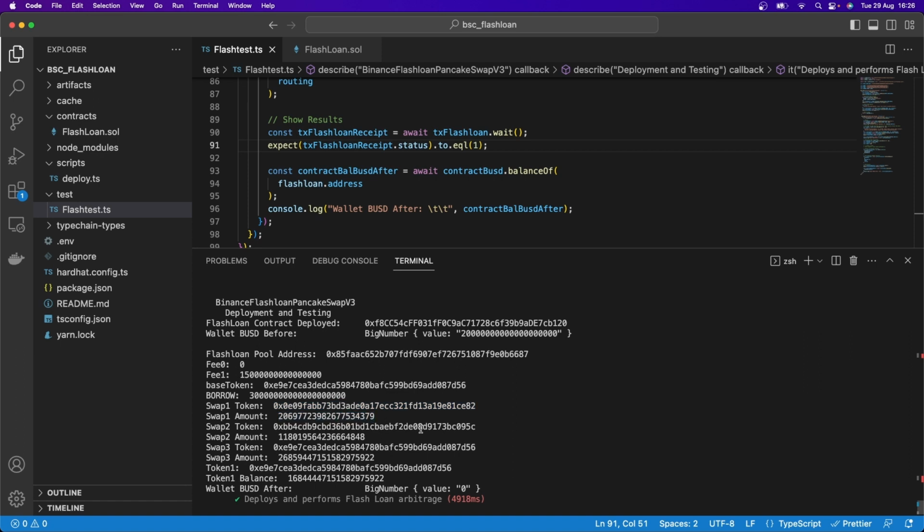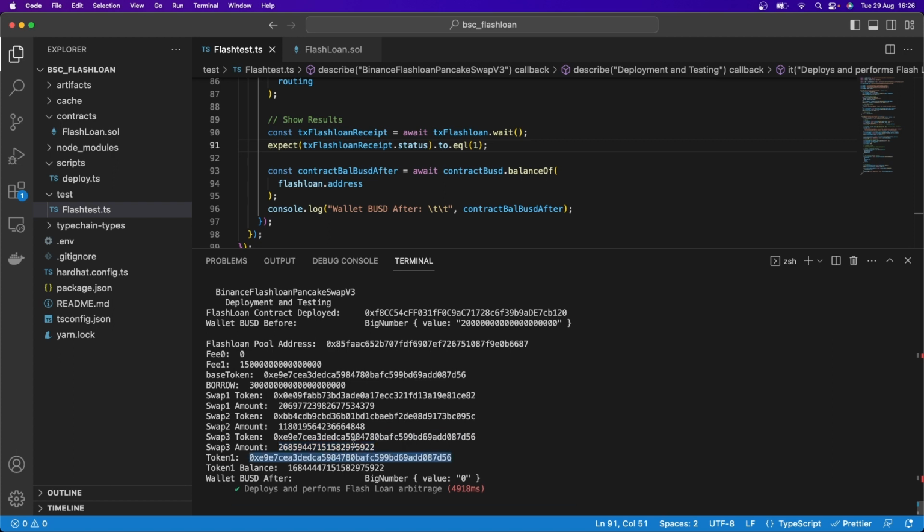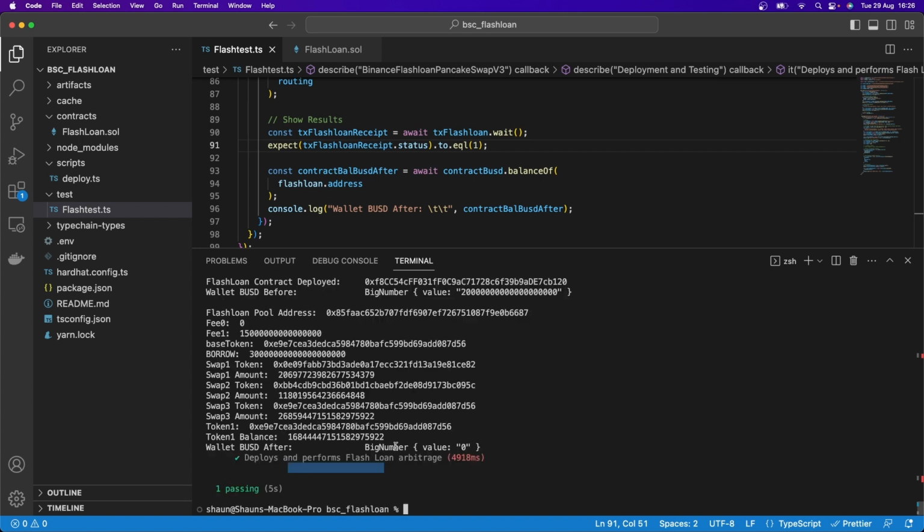Then we're swapping cake for WBNB, and we're getting that amount of WBNB. Then we're swapping our BNB back for BUSD, and we're getting that amount back. And then here we have our token 1, which is our BUSD, and that's the balance before we transfer it back to ourselves, in which case after we've done that, the balance BUSD after is 0.